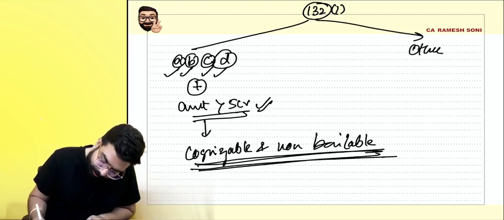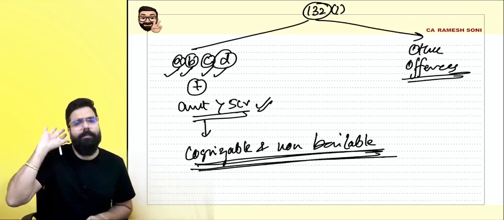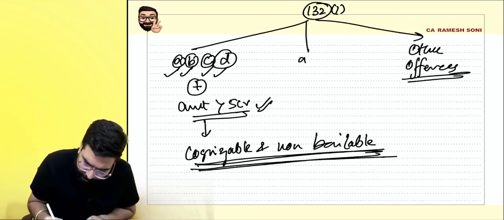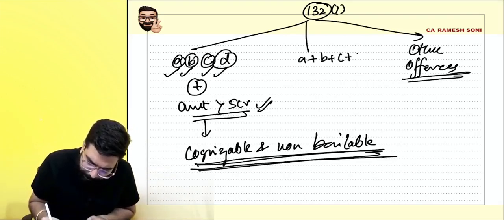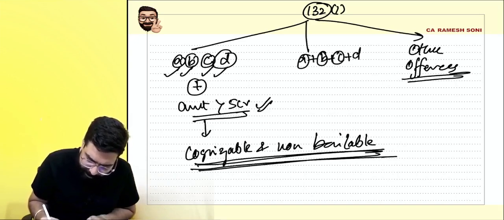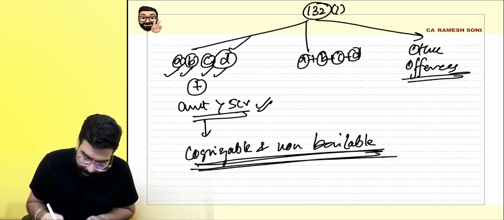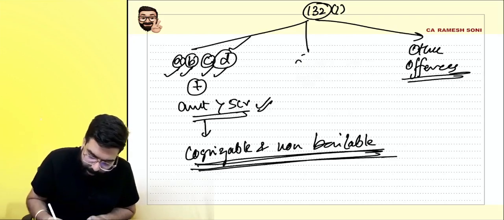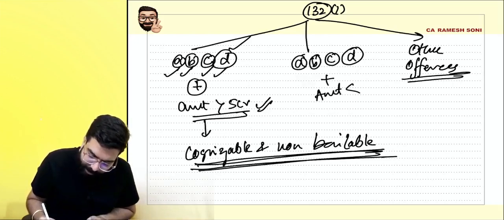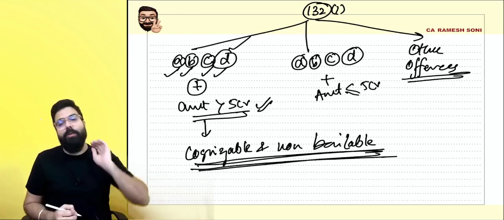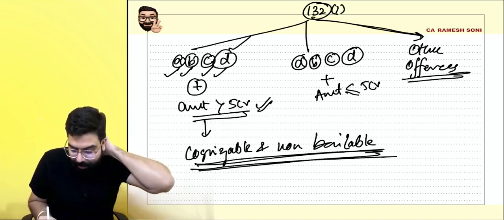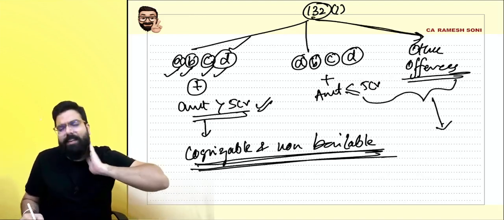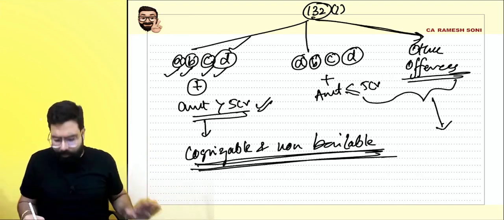All other offenses, any offense of A or B or C or D plus the amount is less than or equal to 5 crore rupees, or any other offense: always remember, these are all non-severe offenses.